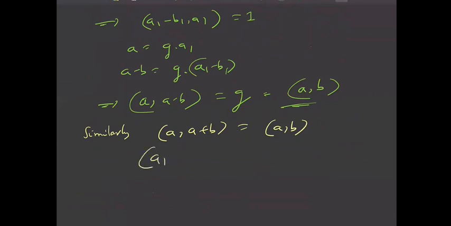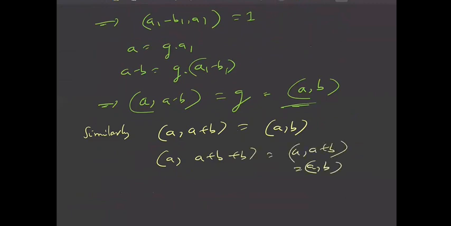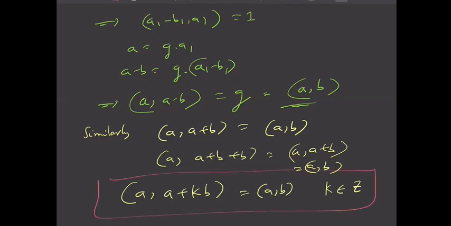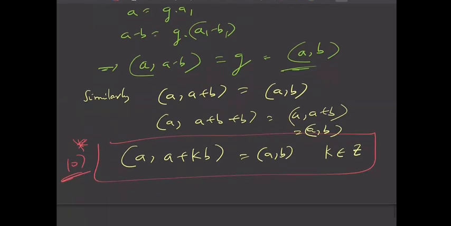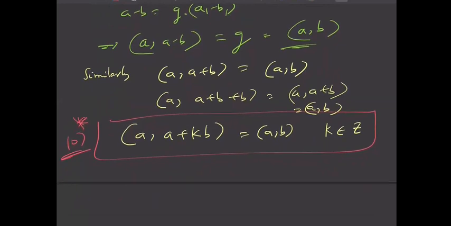And also, if you repeat this process so many times, what will you get? GCD of A and A plus B is again GCD of A and B. I've just repeated this process. So you can write that GCD of A comma A plus KB is equal to GCD of A comma B, where K is an integer. This property is very important. You can call this the 10th property: GCD of A and A plus KB is nothing but GCD of A and B.